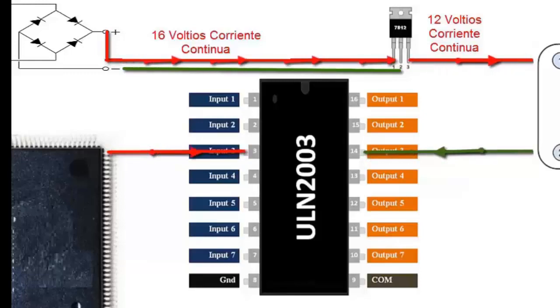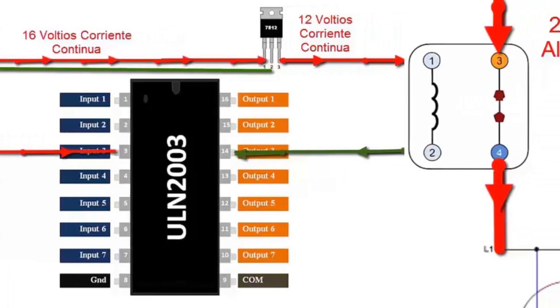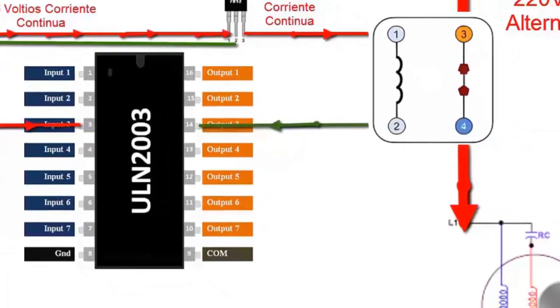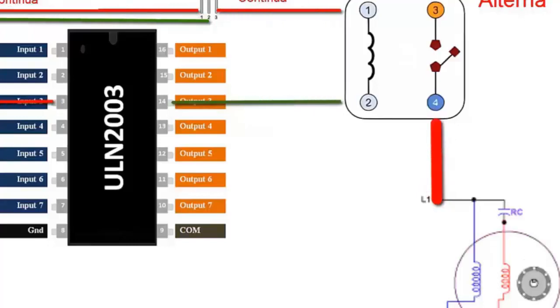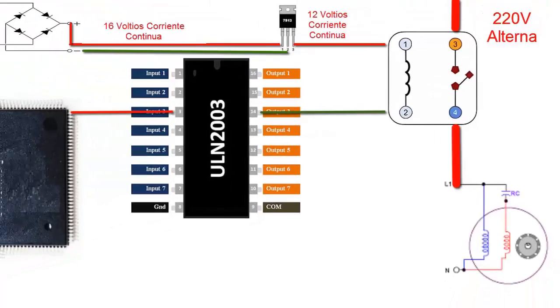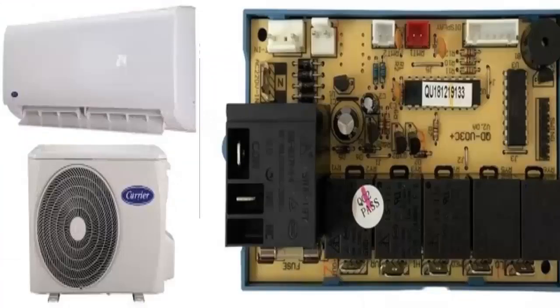In this video, we will detail step by step the strategy behind an electronic control board for the fan of an air conditioning system operated through a relay. 1. The air conditioning unit operates on 220 volts alternating current.